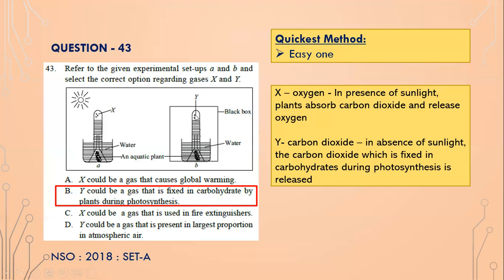It will release carbon dioxide. Because of the black box, photosynthesis does not occur, and because of that, when the plant wants to survive, it will digest its own carbohydrates and release carbon dioxide in that process. So carbon dioxide is released in the absence of sunlight.